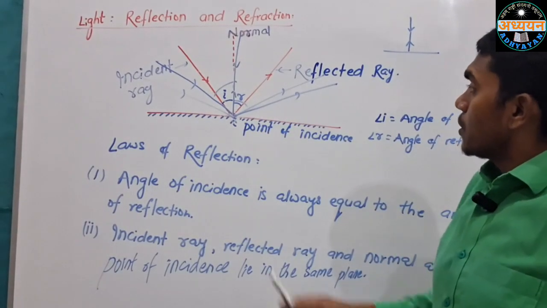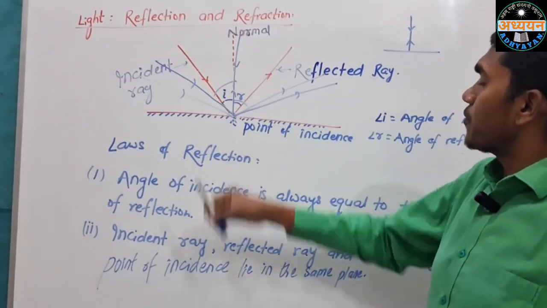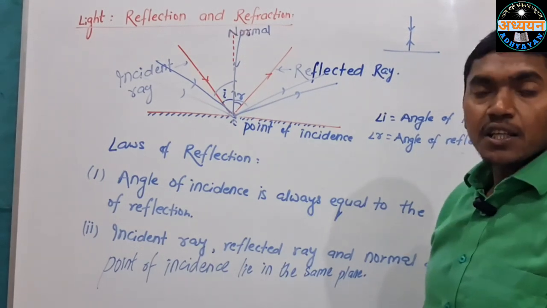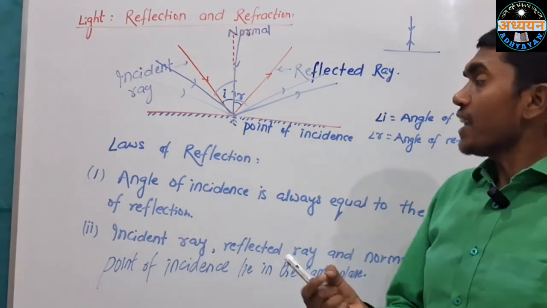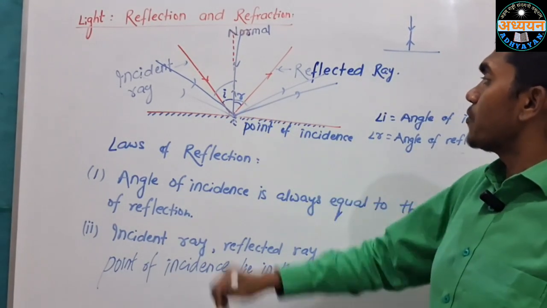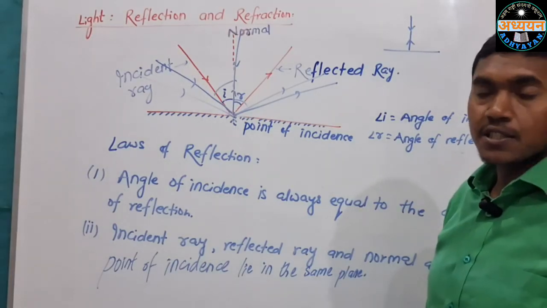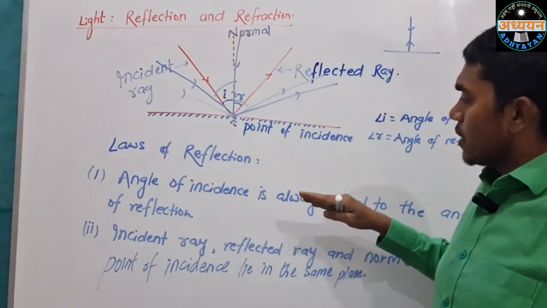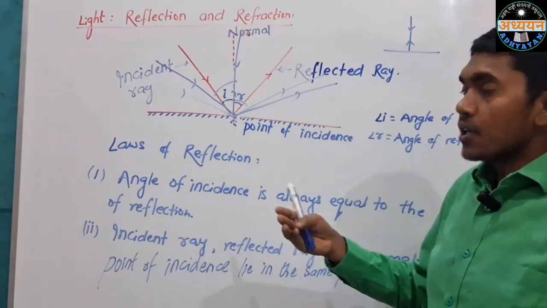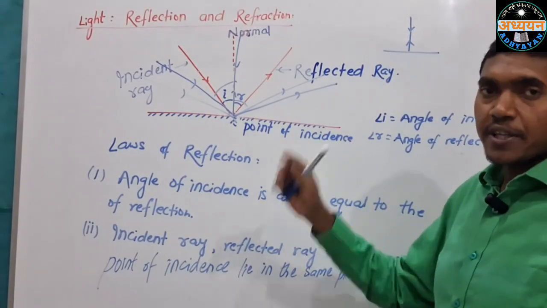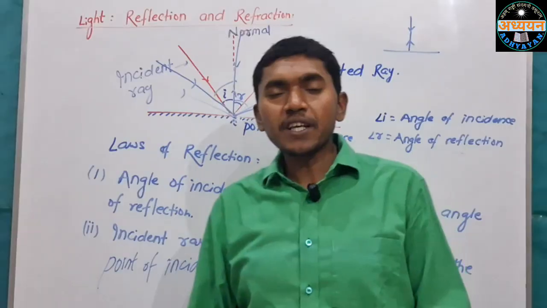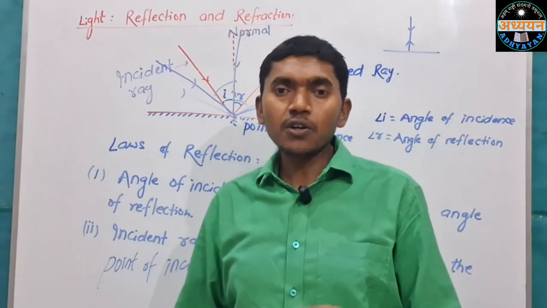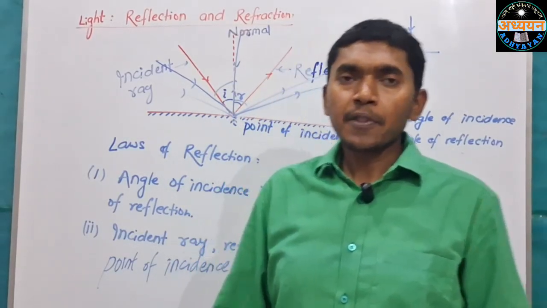So the angle of reflection will depend on the angle of incidence. This law of reflection is applied at all surfaces, even if the surface is regular or irregular.